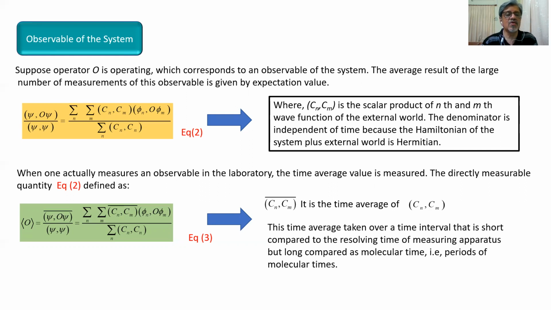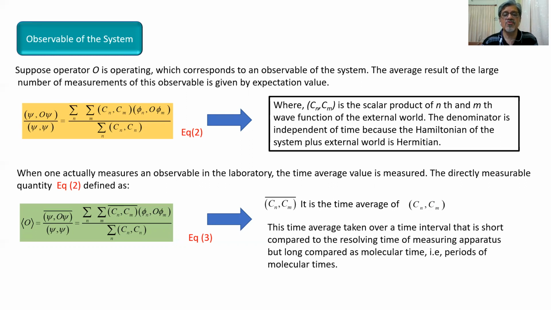And again, it is equal to summation over n, summation over m, Cn and Cm, again represented by a time average bar, and the other quantity phi n O phi m, again divided by summation over n Cn Cn.